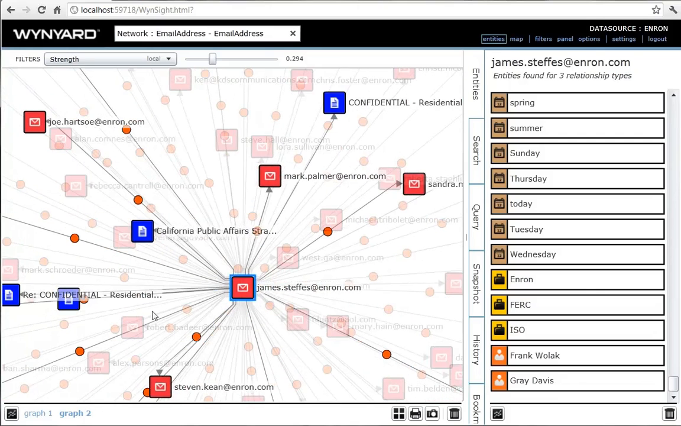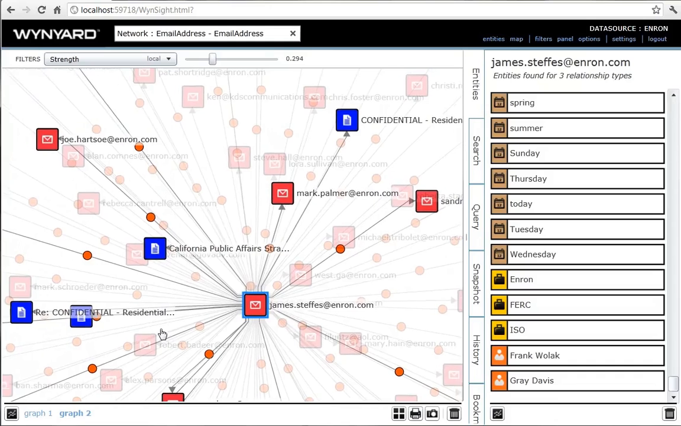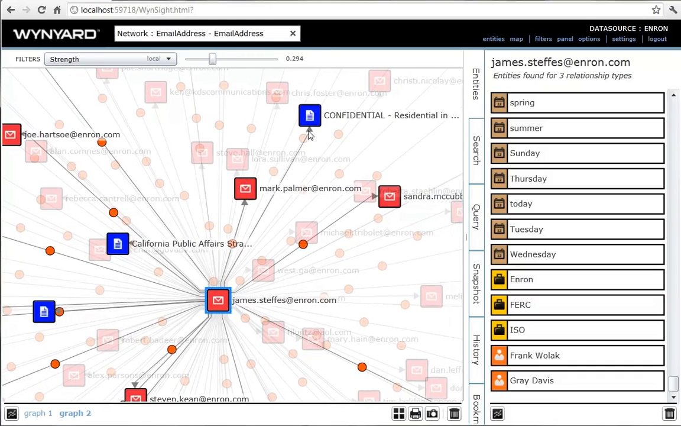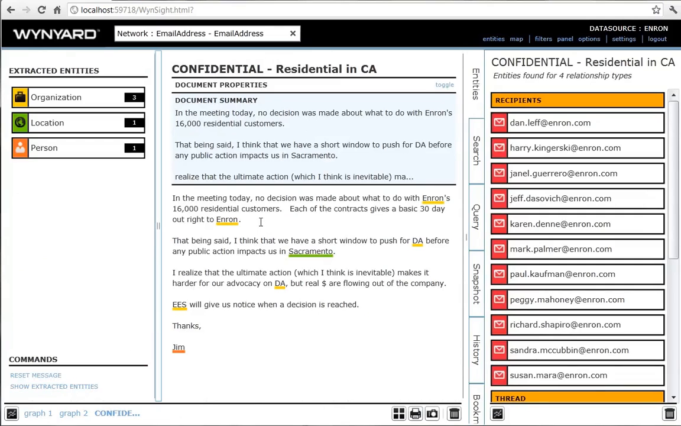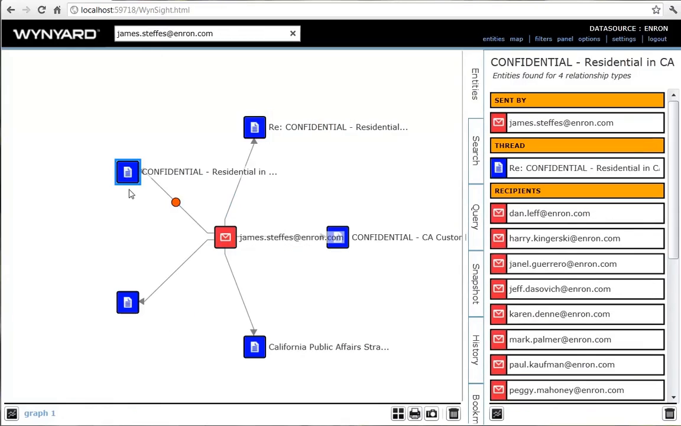Most of the emails appear to be on the same confidential subject. Clicking on one brings up the email's contents. It describes a discussion about what to do with Enron's 16,000 residential customers who have now become unprofitable. The email makes it plain that Enron are probably going to dump these customers. Clearly, James is in on some of the more unsavory aspects of Enron's business.